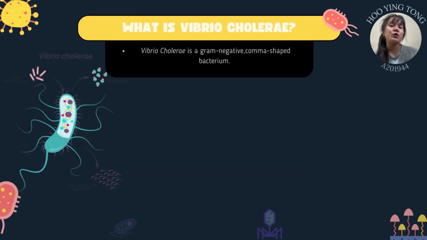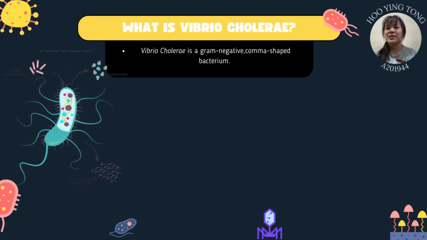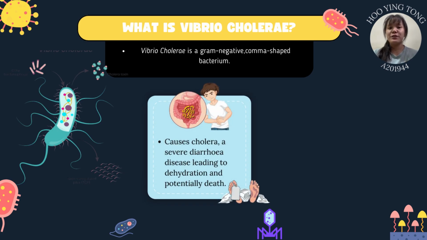Let's start with an introduction to Vibrio cholerae. This is a gram-negative comma-shaped bacterium responsible for causing cholera, which is a severe diarrheal disease. Cholera can cause rapid dehydration and even death if not treated properly.